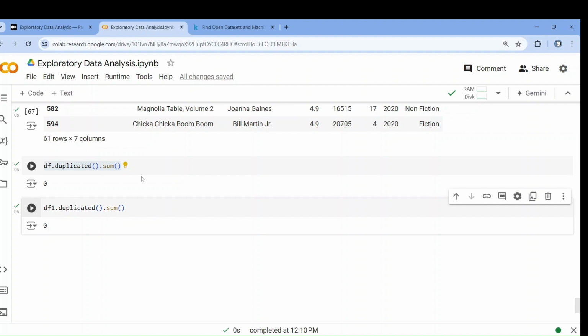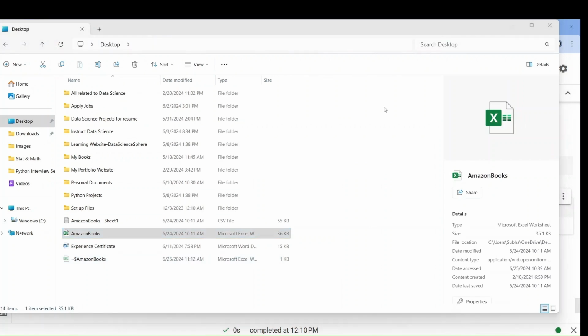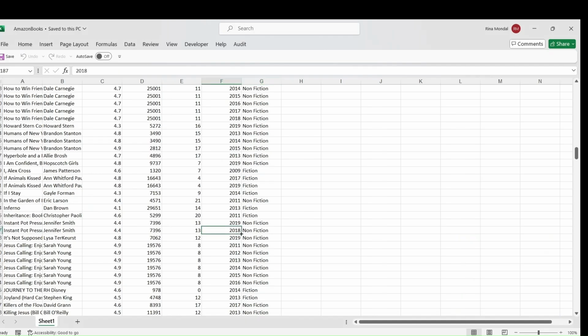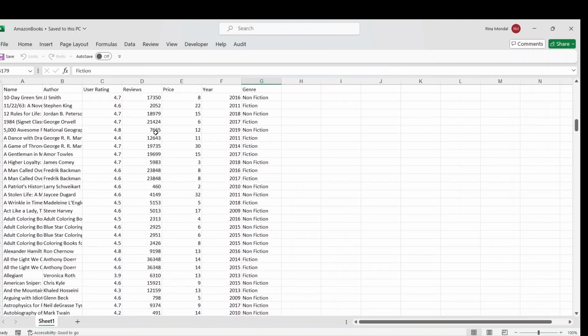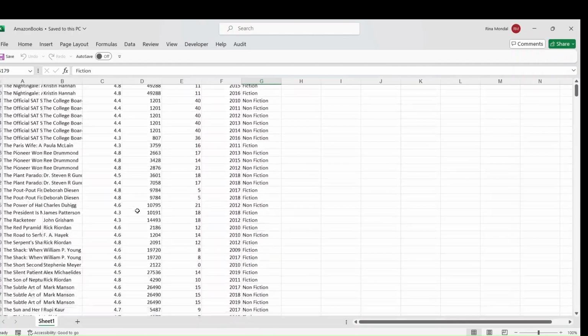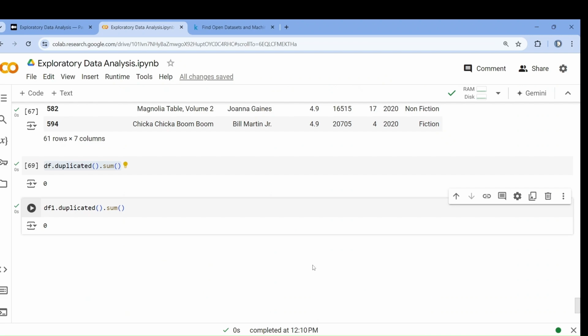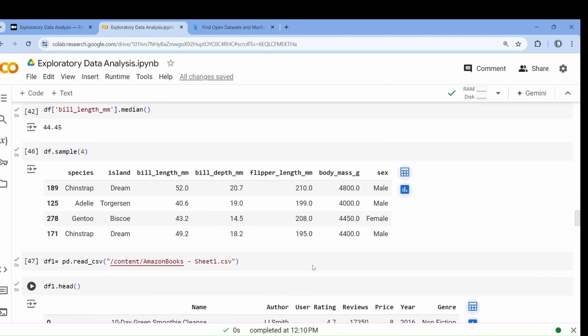So you get my point that here we are just discovering the data. And if you want, we can simply open the dataset and see here. We can just see from here also: name, author, user rating, reviews. You can just scroll and manually understand the types of data. So you can understand that our first job is to discover the data in different ways.